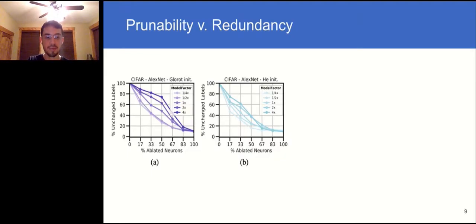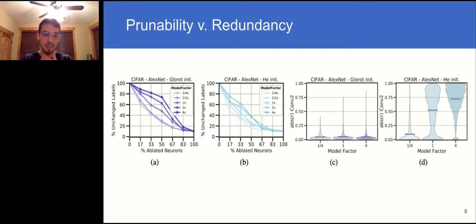But for the He networks, which have high initialization variance, there's much less of an increase and not really a consistent pattern. Next, for redundancy, one way of getting a rough sense of it is to look at the unit-to-unit linear correlations within layers on the test set. With Glorot nets, we find that the distribution of these absolute valued correlation coefficients doesn't get much more of a tail as width increases. But for the He networks, there's a dramatic increase.